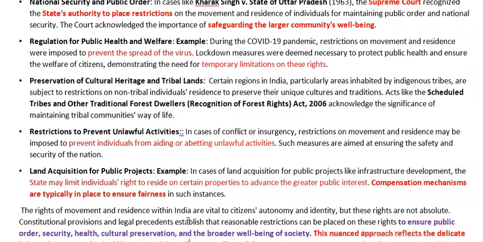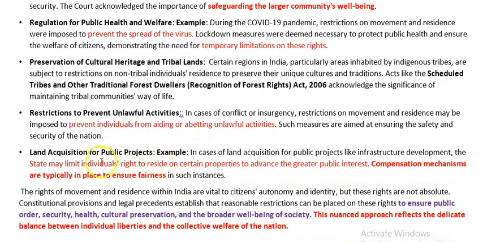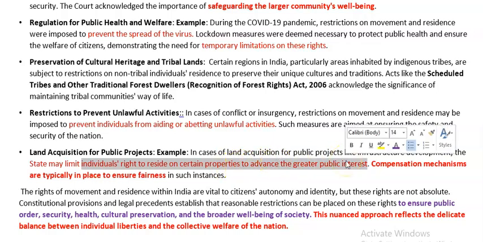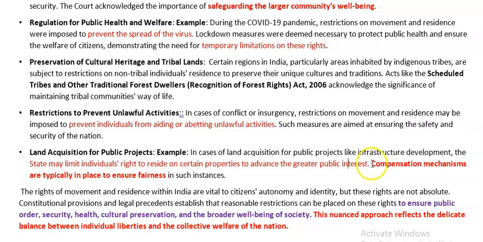Now, in certain cases, according to Article 19(1)(e), the state can prevent an individual or individuals from residing on a certain property to advance the greater public interest, like maybe construction of a railway line or airport, etc. In that case, the state can acquire the land by paying compensation in a fair manner. That's possible because of the restrictions under Article 19(5).